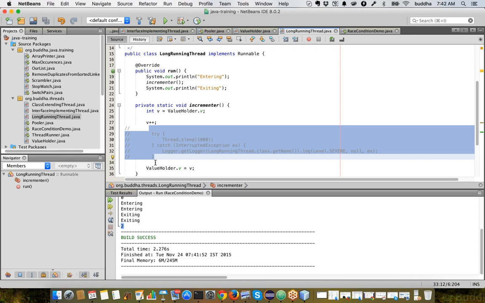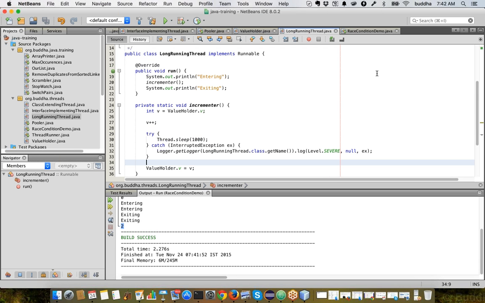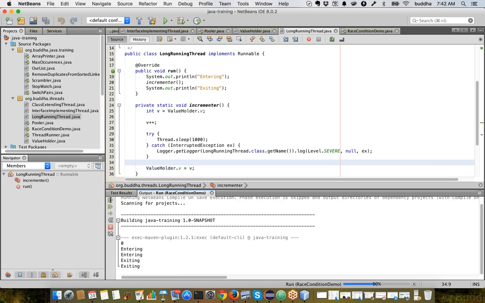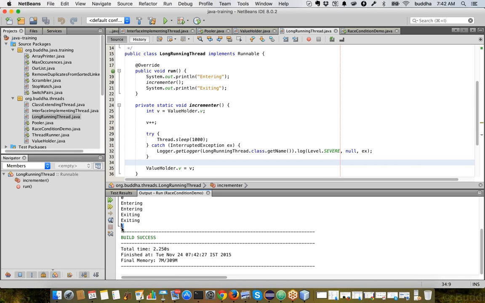Okay. Now let us introduce a lag. That means while this thread is sleeping, the other thread will also be picking up. So the value will be read, and then we'll see the actual race condition happening. Now let's execute the same program. Now what happened? Finally we only got one, even though multiple threads are getting executed, because the second thread is overwriting the changes done by the first thread. We are losing the changes, so this is why we call it a race condition.